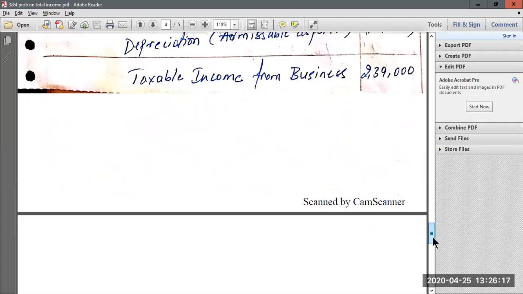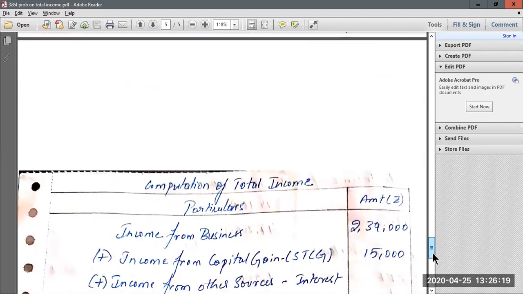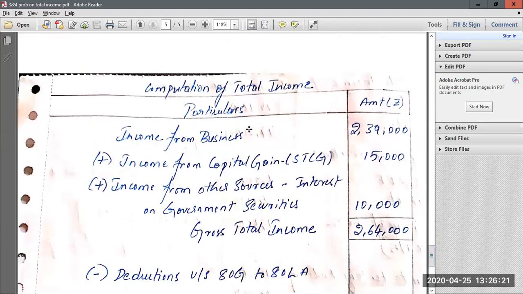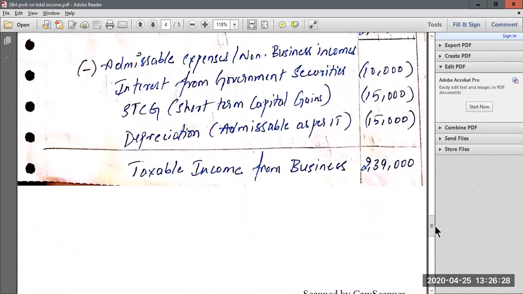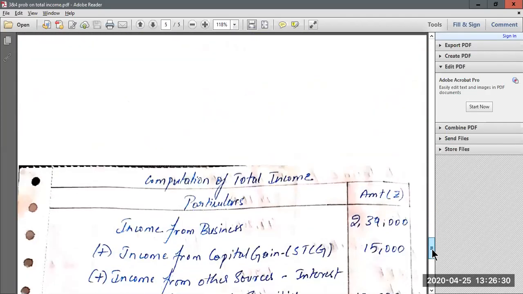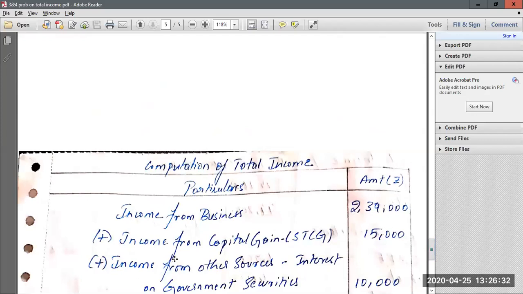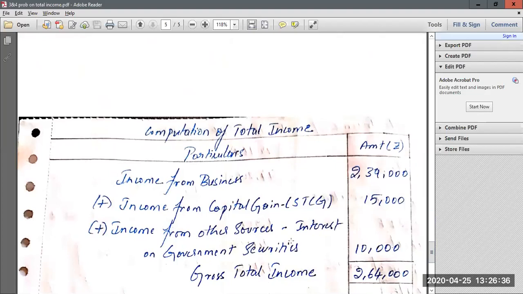Now again in this question they have also asked us to compute total income of the company. So how do you start? Income from business which you have computed earlier, that is above. How much you got income from business? It is 2,39,000. So you start with business income which is 2,39,000. Then again income from capital gains is 15,000, you add. Then again income from other sources, that is interest on government securities, you add 10,000.